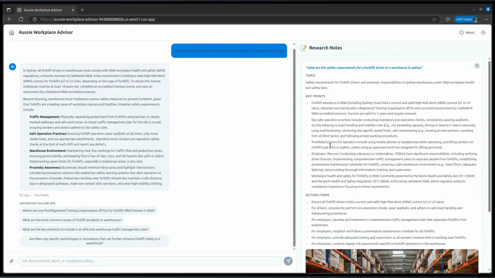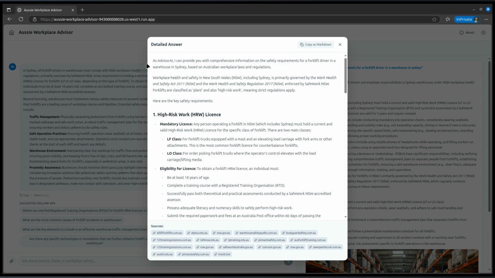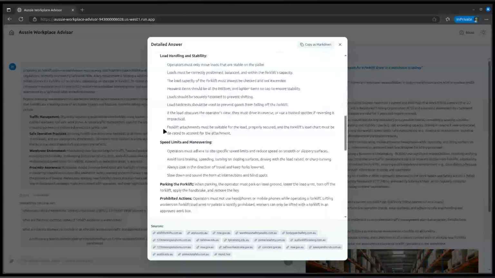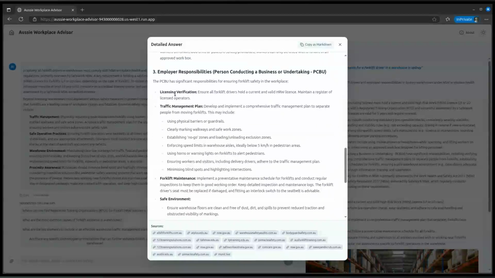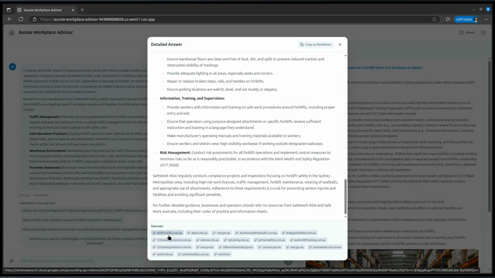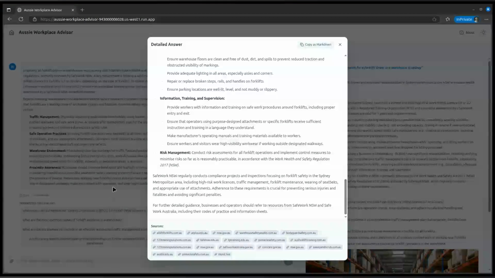And so you can see we've got a pretty good summary here of what's going on. And if we look at the details, you can see this is the explanation, and it's quite detailed, and you wouldn't really want that all in the chat, right? So it's very useful, and this is factual information, pretty detailed, and you can see the sources that it's consulted. So this is why it takes a little bit of time for it to provide the answer, because it's going and looking at all of these websites. It's consulting with all these websites to get its answers, right? And including Safe Work Australia and all that sort of stuff.